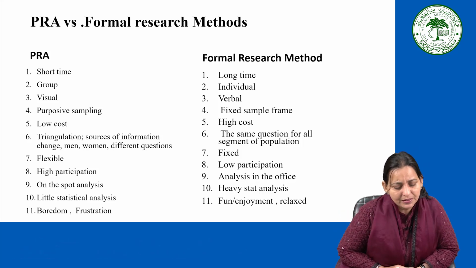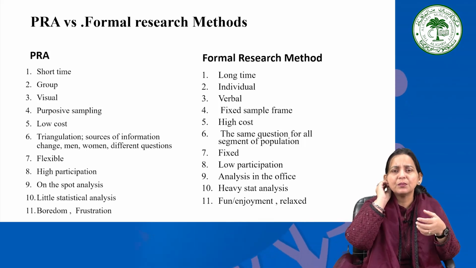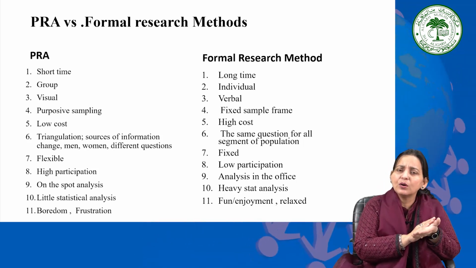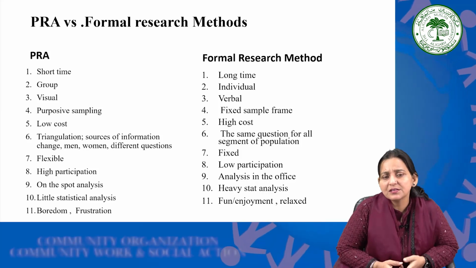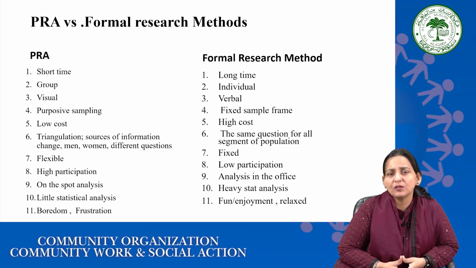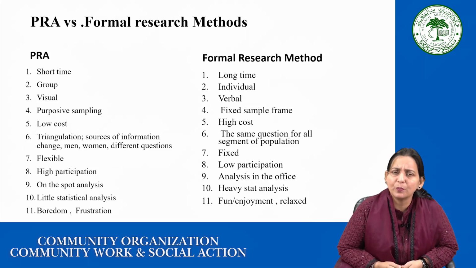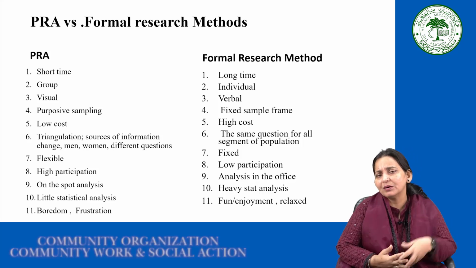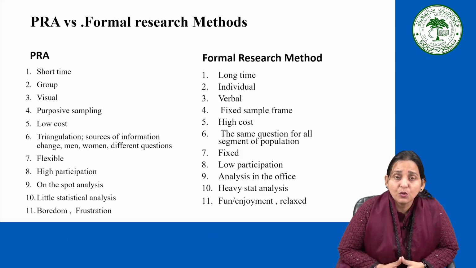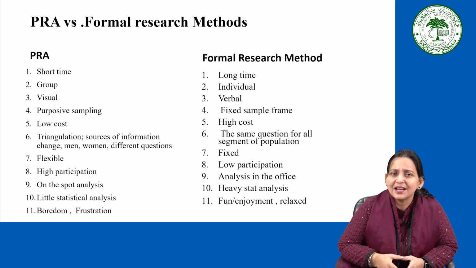The PRA technique believes in triangulation, that is, changing the source of information: men, women, different questions. You can also triangulate one method with another method, whereas in the formal research method you have to ask the same question to all segments of the population. Because you have already prepared a set of questionnaires, maybe with some open-ended questions, even then it does not give that much space to talk as in the PRA technique. PRA is more flexible for sure, and the formal research method is fixed because everything is so much designed.